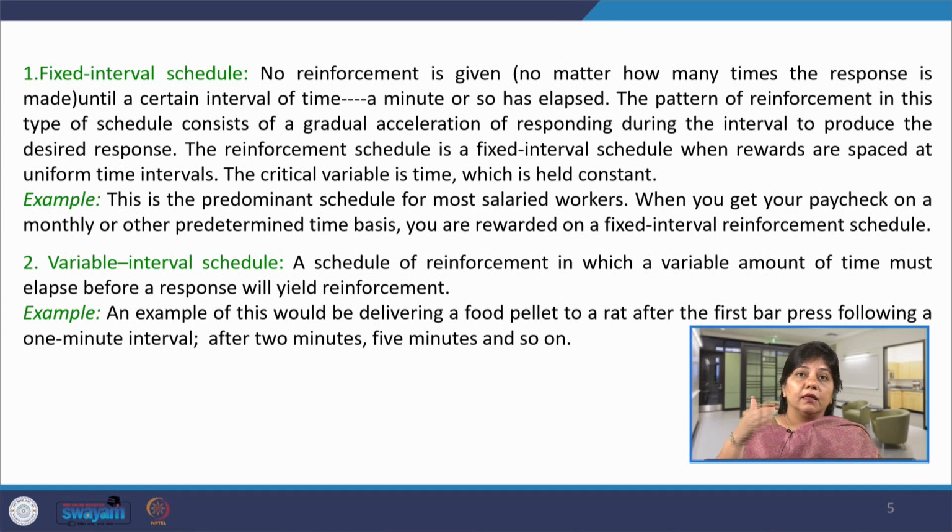That means this interval schedule is varying from minute to minute. Maybe initially the reward was presented to the dog after 3 seconds. Maybe the next reward will be presented to the dog after 1 minute or 5 minutes and so on. So, the time is not constant like that of the fixed interval schedule. It is varying from minute to minute. Initially it was 1 minute, then it was 2 minutes, then it was 5 minutes or maybe 6 minutes. So, this is the variable interval schedule.